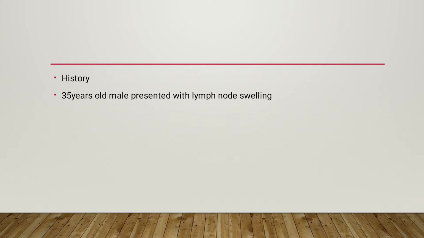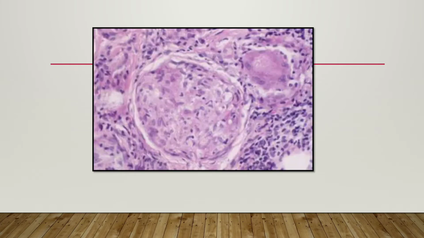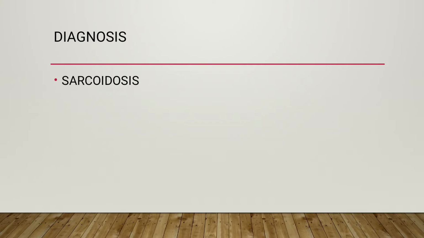The history provided was a 35-year-old male presented with complaint of lymph node swelling. This was the slide given. Here we can see a non-caseating granuloma, which is formed by epithelioid cells and some scattered lymphocytes, and here we can see foreign body type giant cells. Along with this, we can see few lymphocytes which are spread around the granuloma. So the diagnosis made is sarcoidosis.